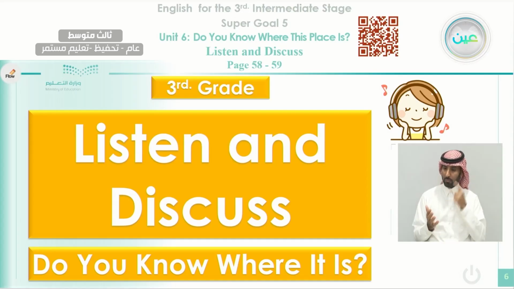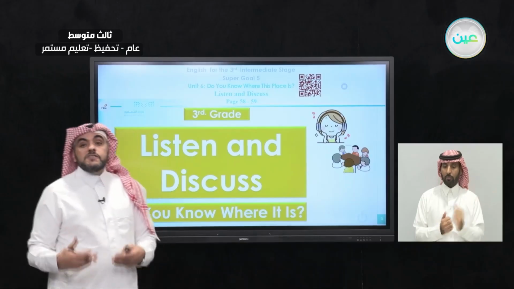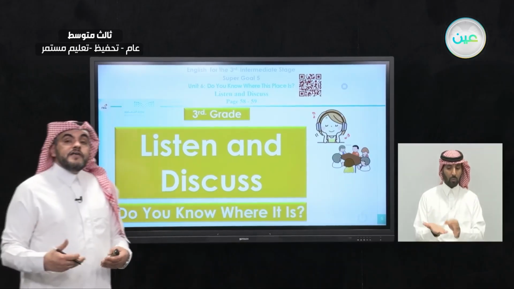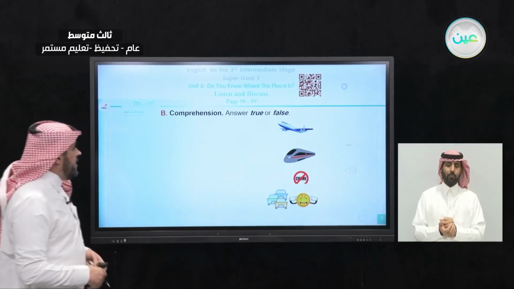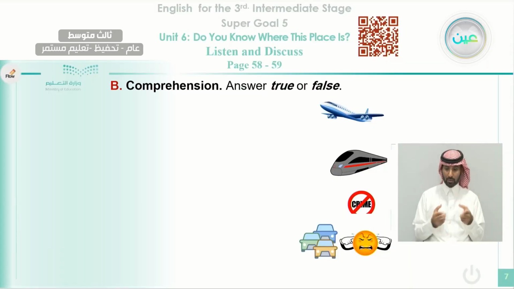So we're going to listen and read some passages, 5 passages actually, about some cities, and you will need to find out some information about these cities. Before we start reading and listening to these passages, let's find out what we are planning to find out from these passages.